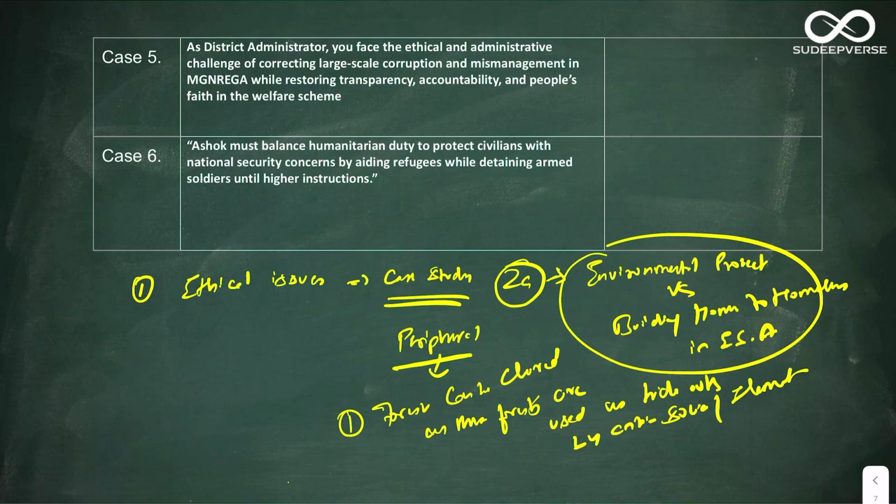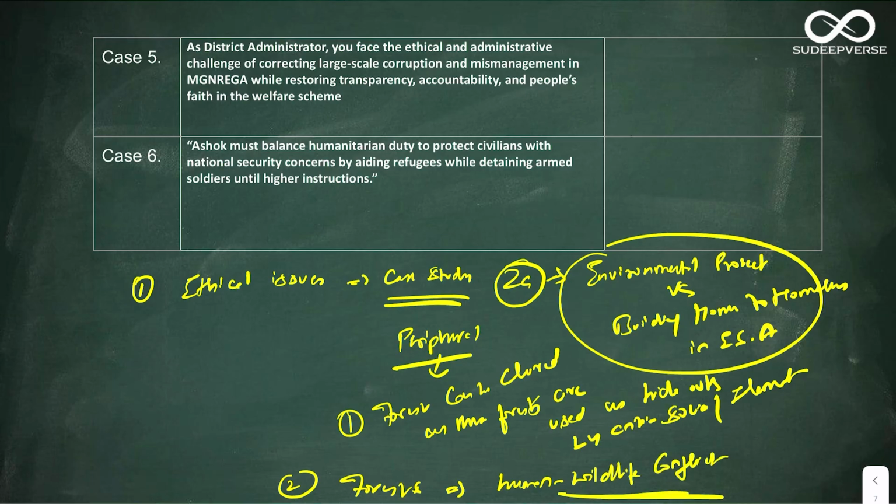The second peripheral issue that they have included in the same case study is, they say that forests have created human wildlife conflict. So this is another statement that they have inserted in the case study to check, are you able to recognize the ethical issue here? Just because there is rising human wildlife conflict, that doesn't mean that we have to deprioritize environmental protection and we have to destroy forests. That is something that you should keep an eye for.